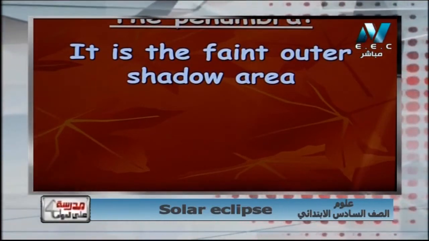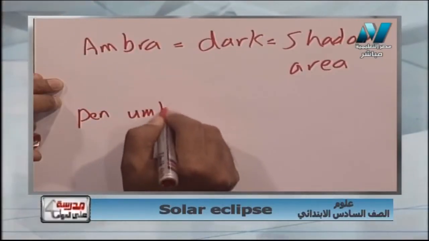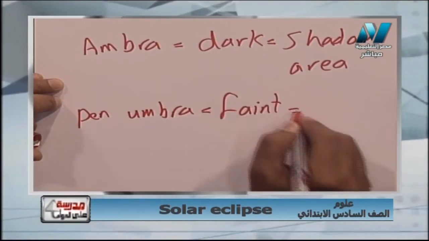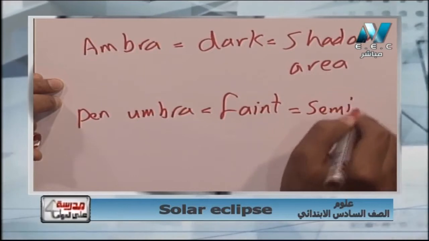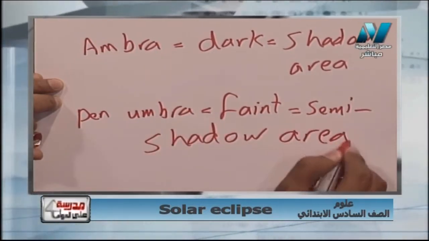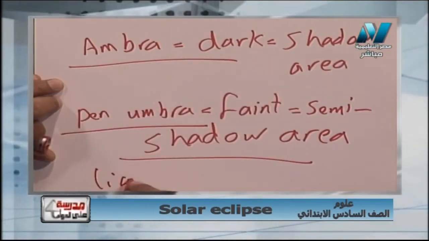Number one, umbra, my dear students, means the dark shadow area, while penumbra means faint, not very dark, semi-shadow area. So now we have umbra, we have penumbra, and we have the lighted area.